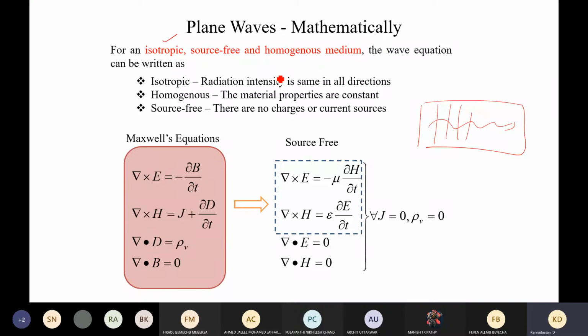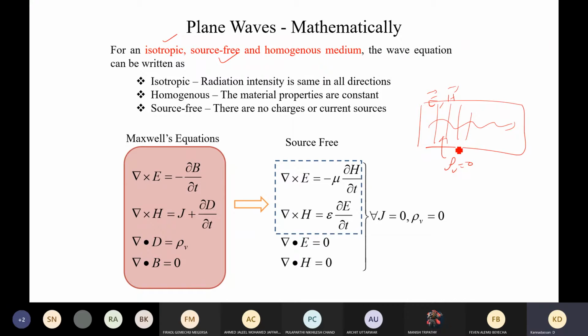That means the radiation intensity or the field intensity E or H will be the same throughout the direction, and it is source free. Source free actually means this medium doesn't have any charges. Therefore, the charge density will be zero. Let's say the charge density rho v equals zero.